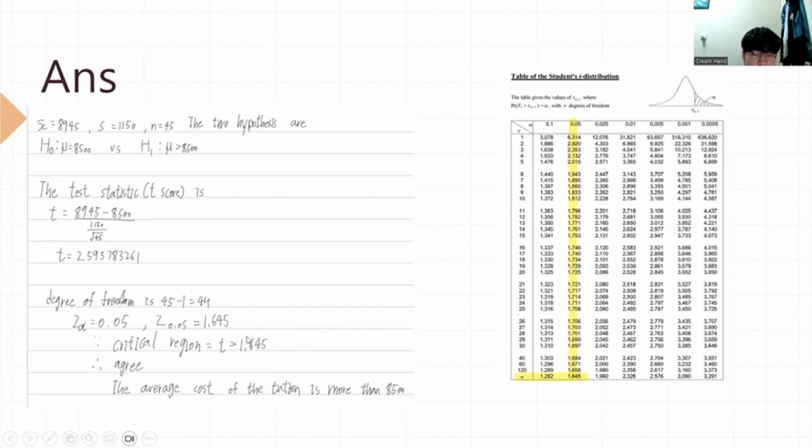Because we need to test at the 5% level of significance, the critical value is 1.645. So t greater than 1.645, we agree that the average cost of tuition is more than 8,500.